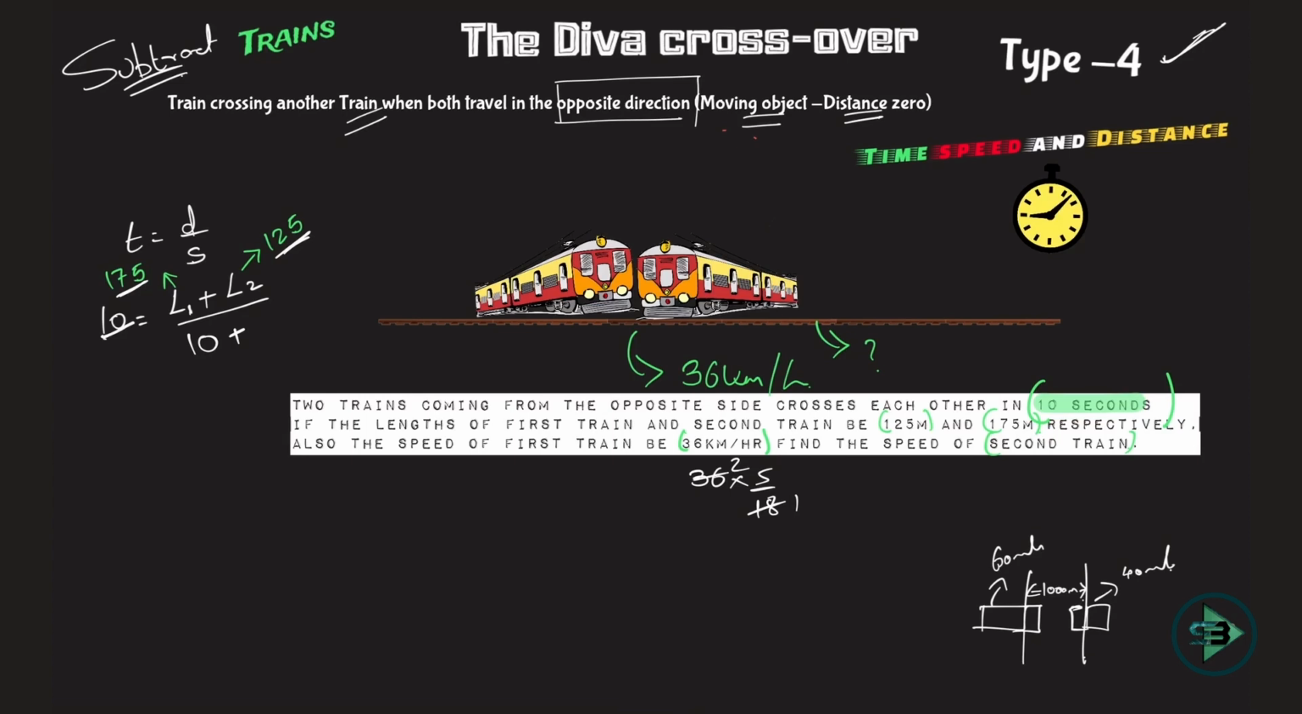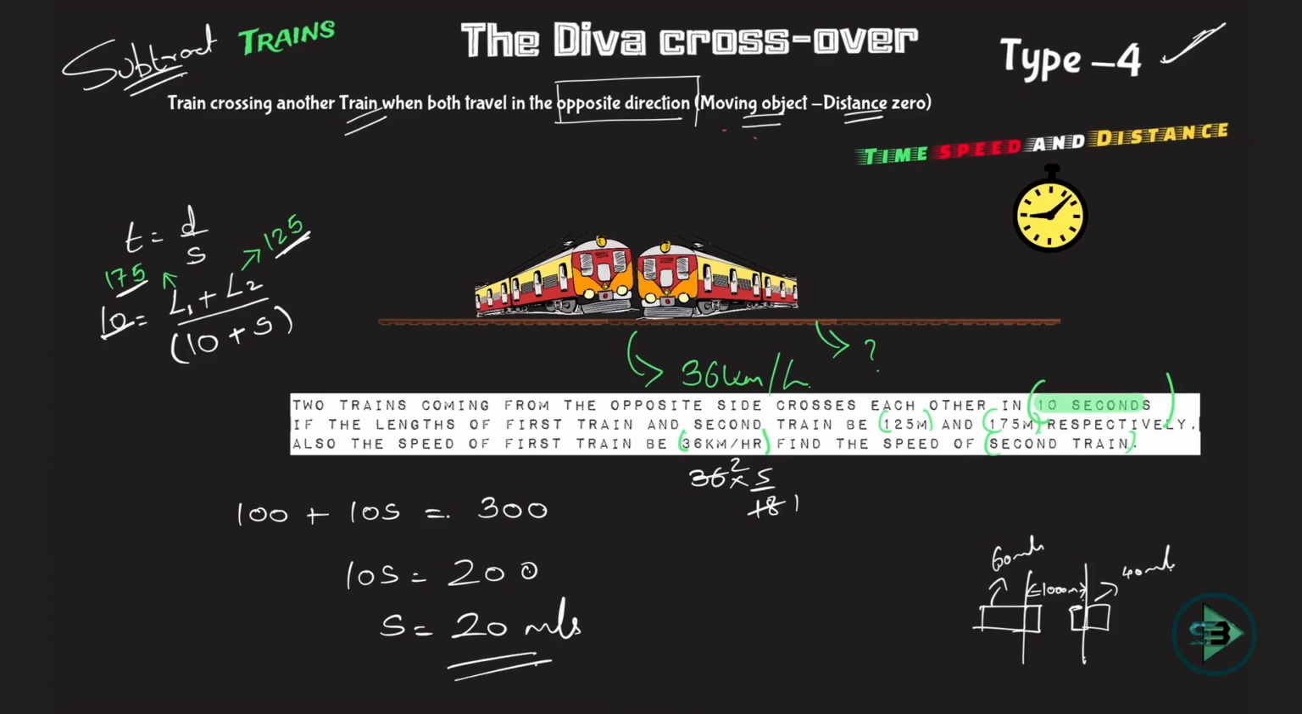Now plus the speed of another train, let that be s, because the speeds will be added. So the speed of one train is 10, let the speed of another train be s. That's it. Now you're just supposed to solve this to reach your answer. So 10 into 10 becomes 100 plus 10s is equal to 300. Correct? So 10s is equal to what? 200. So s is equal to what? 20 what? Meter per second. And that's how simple it is to reach the answer.